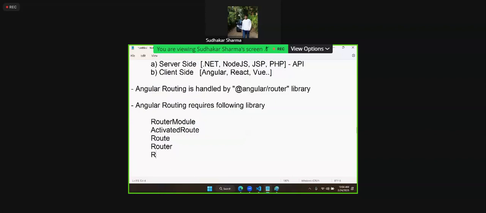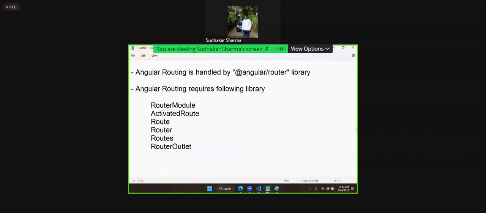Route, router, routes, and we have router outlet. All these are the important libraries required. You have a router link, all these are important libraries. These we will use individually. We will see how to handle them actually. So we have a router module, activated route, routes, router outlet and router links.